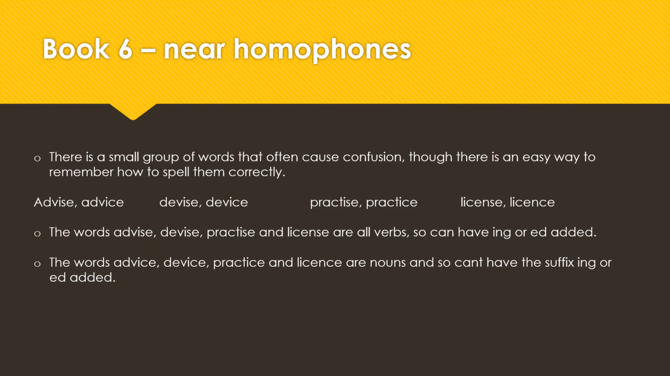Near homophones can be confusing. There is a small group of words that often cause confusion, although there is an easy way to remember how to spell them correctly. Advise and advice, devise and device, practise and practice, license and licence. The words advise, devise, practise and license are all verbs, so they can have ing or ed added to the end of them. They usually have s within them. The words advice, device, practice and licence are nouns, so can't have the suffix ing or ed added to them, and these usually end in ce.